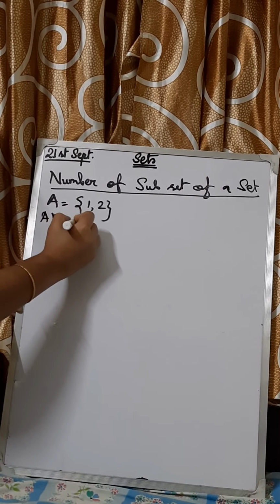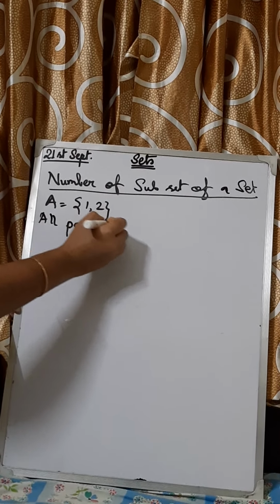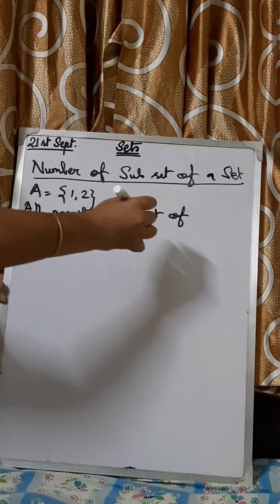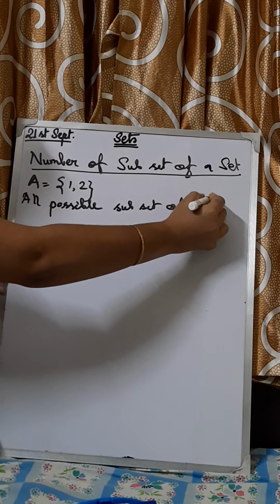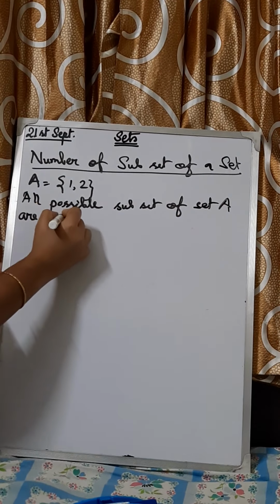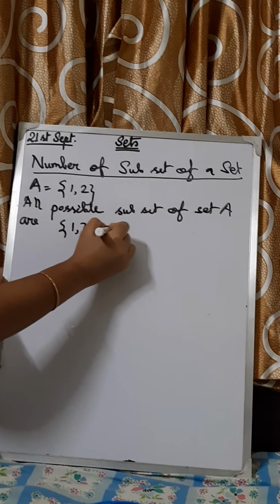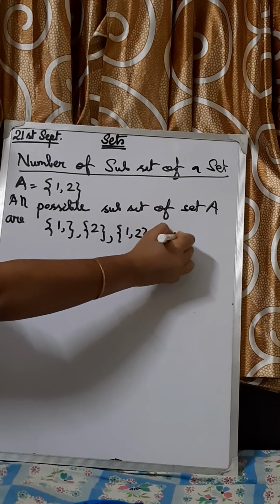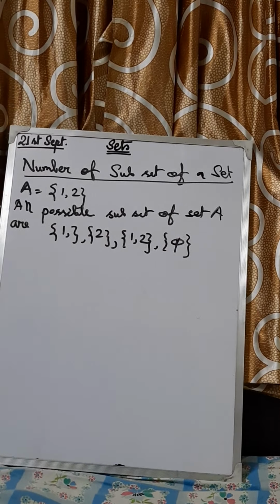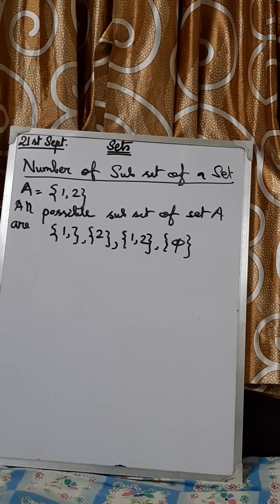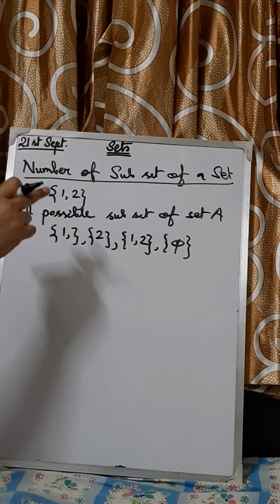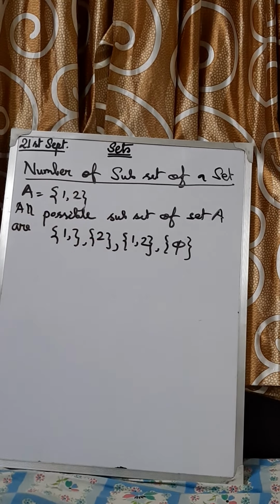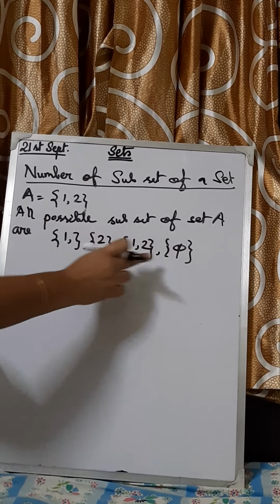All possible subsets of set A are: first one is {1}, next is {2}, third one is {1, 2}, and fourth one is the null set. This is your required answer. How many possible subsets are there? Individual 1, individual 2, both together, and the empty set. So 1, 2, 3, 4.